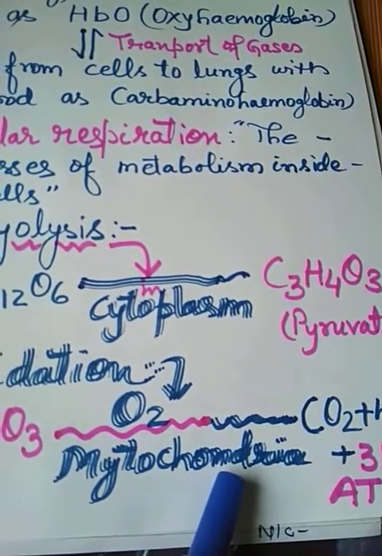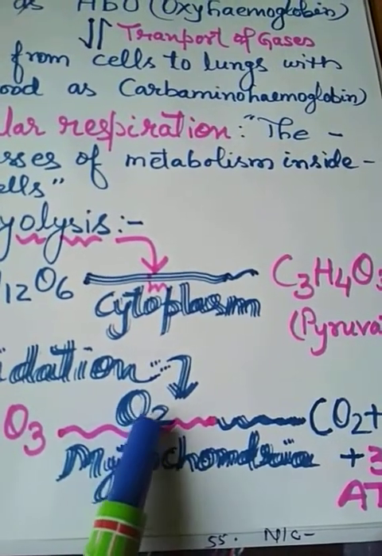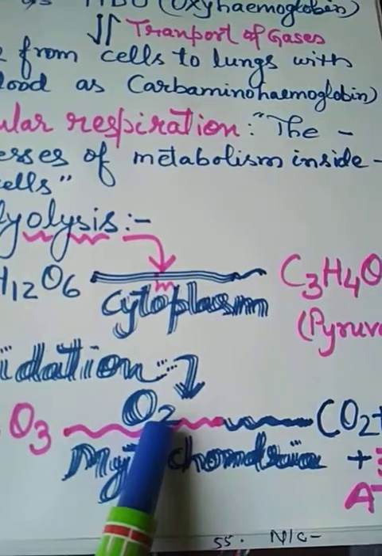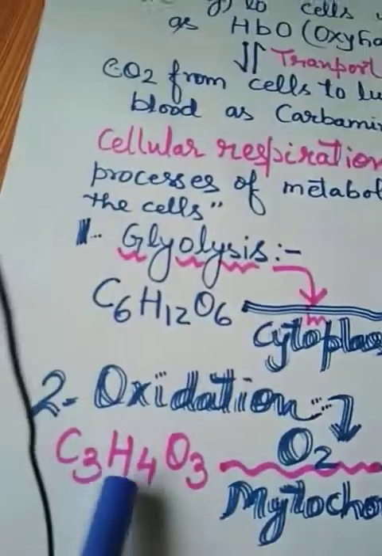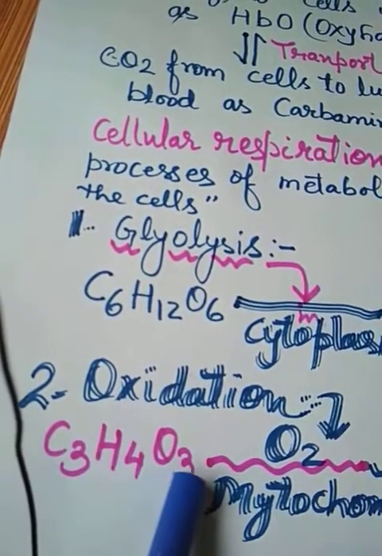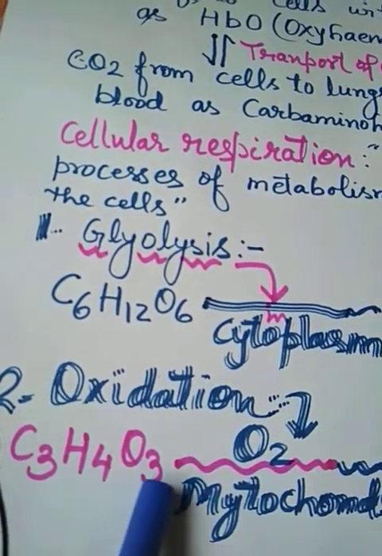This is the mitochondria where oxygen is available, and that oxygen oxidizes this pyruvate molecule, C3H4O3.